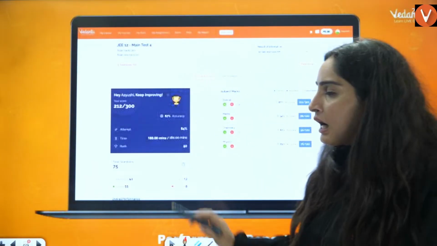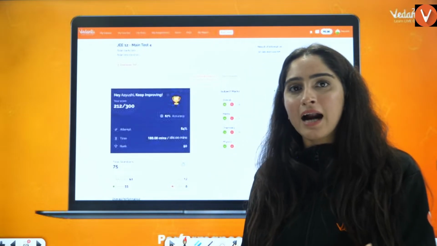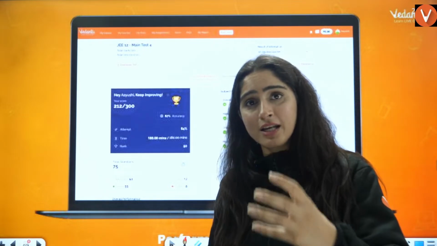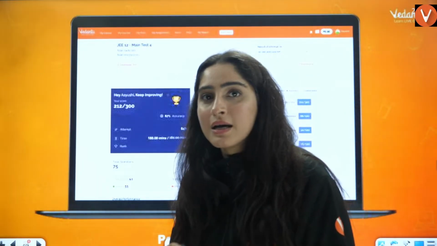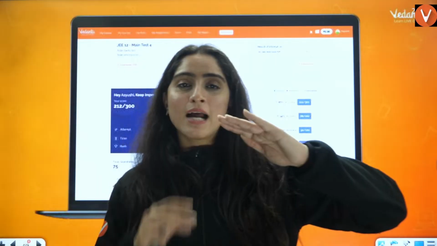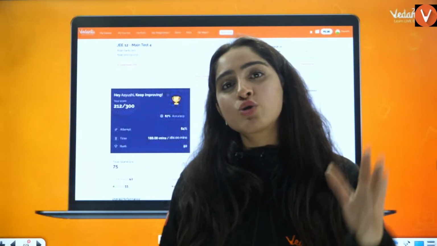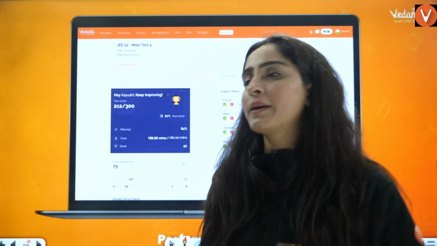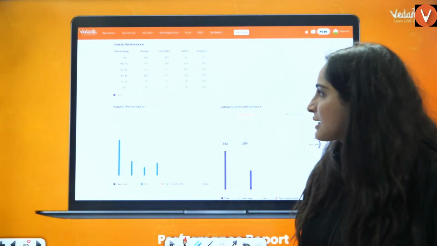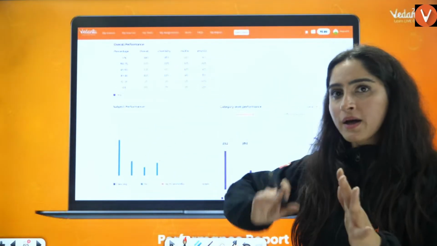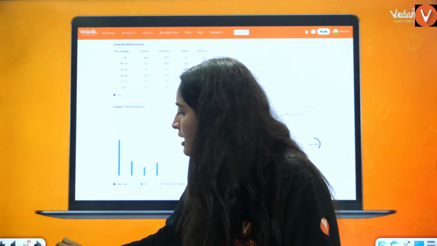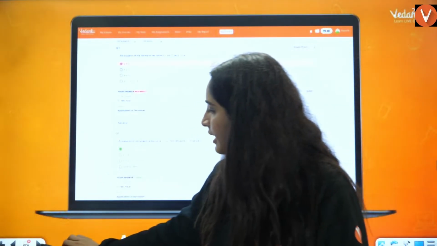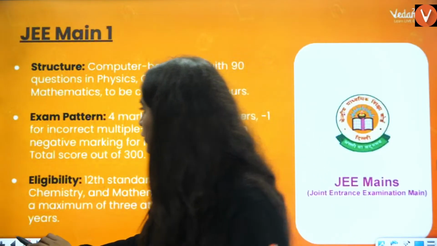And here all the report cards regarding your analysis, what are the weakness points, everything will be provided to you. A proper report card will be given to you. What were the points that you are again and again losing marks on? All the data analysis regarding your performance, whether it is going down or going up, will be given to you. These kinds of questions will be provided to you.